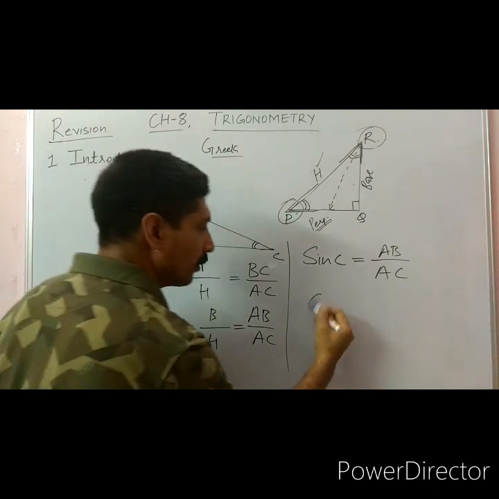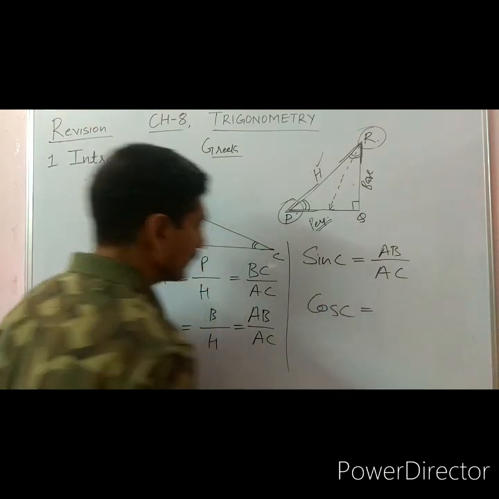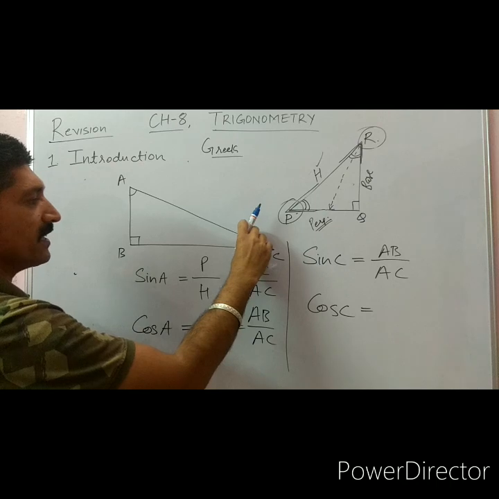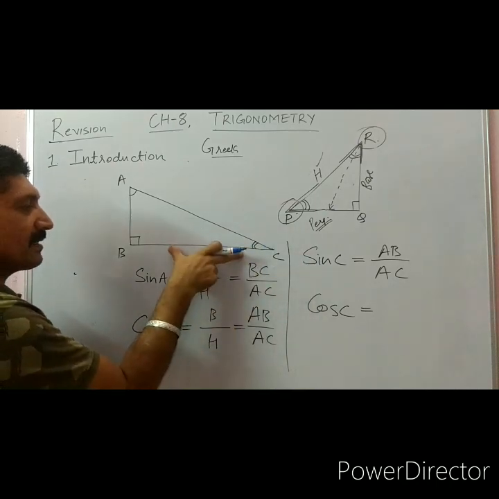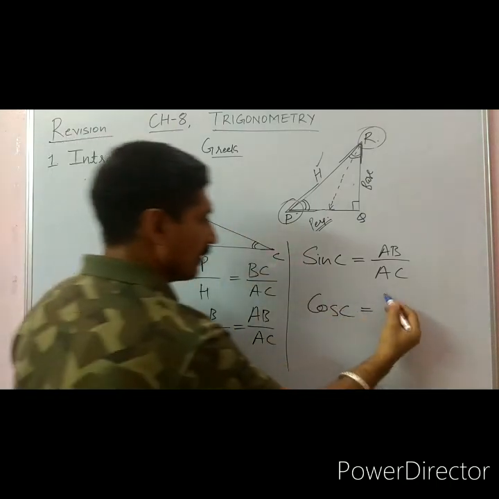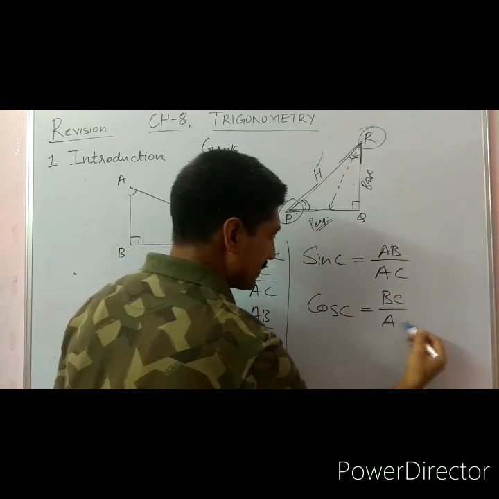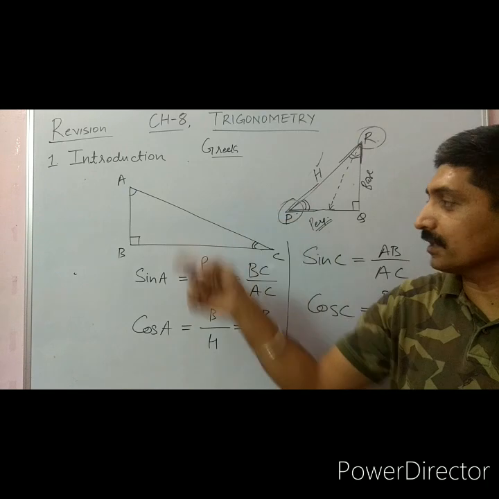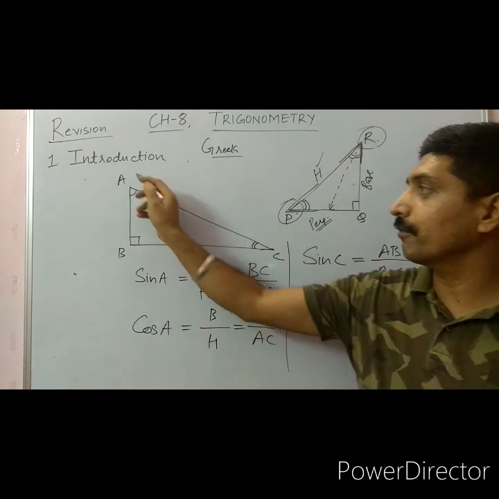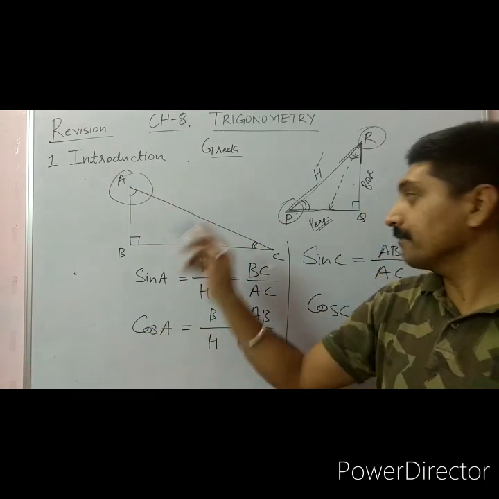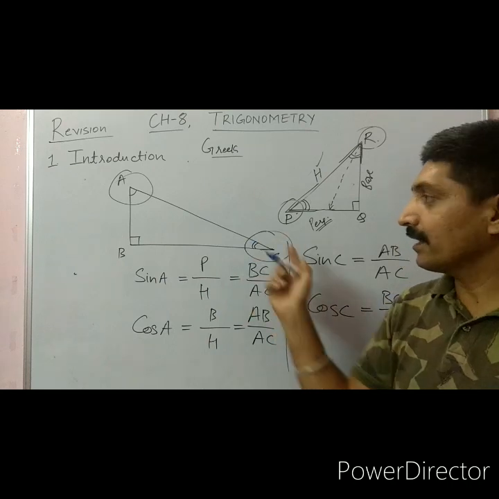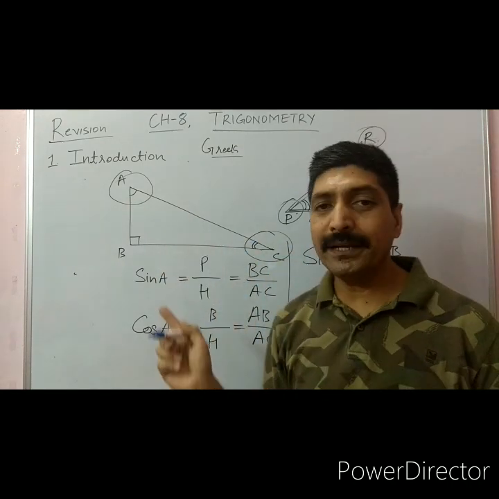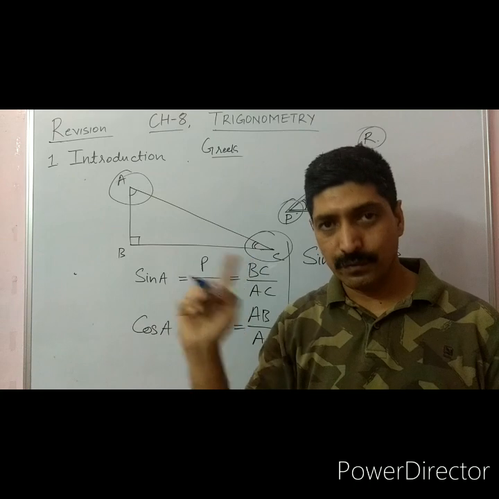But if I am going for cosine of C, then the base is BC upon AC. Similarly, we can go for all other trigonometric ratios. If we are going with angle A, and if we are going with angle C, then we will have to change perpendicular and base with each other.